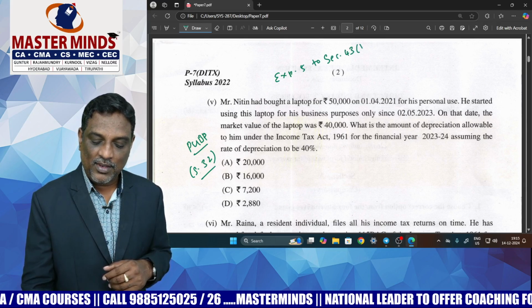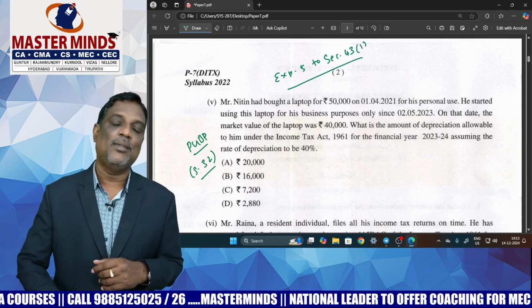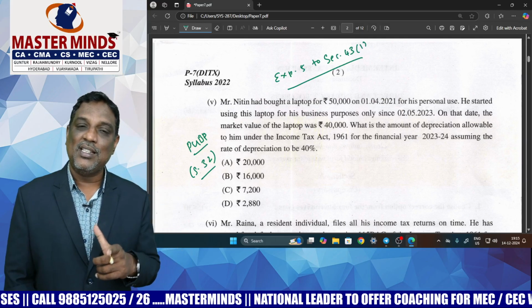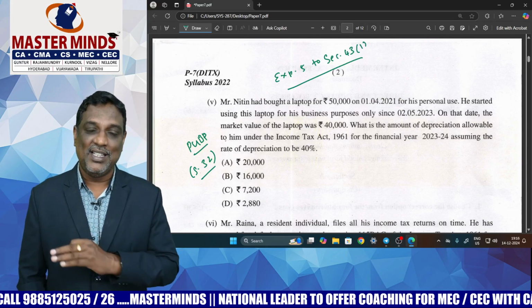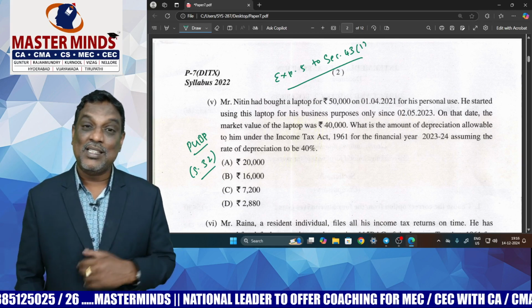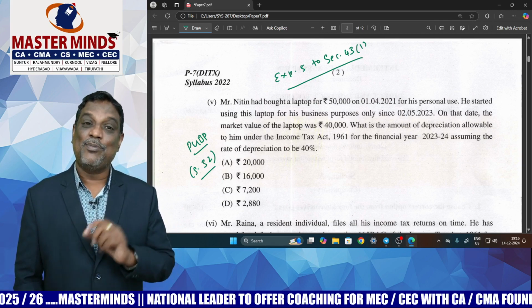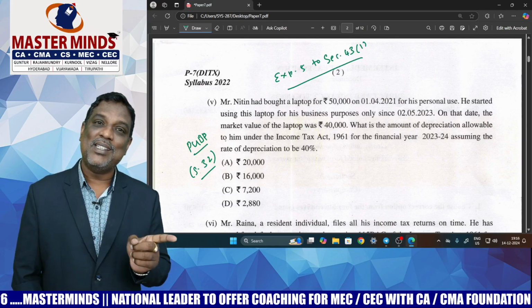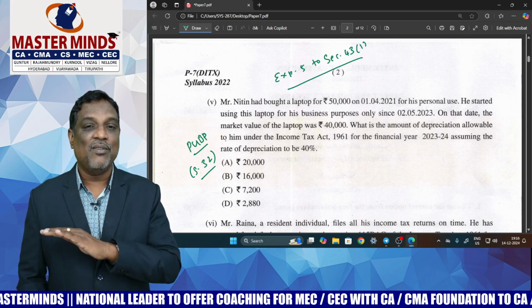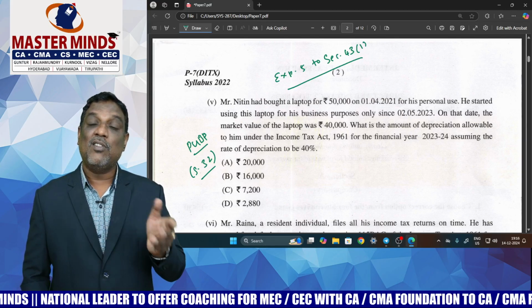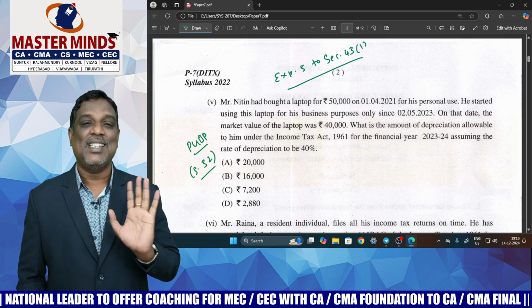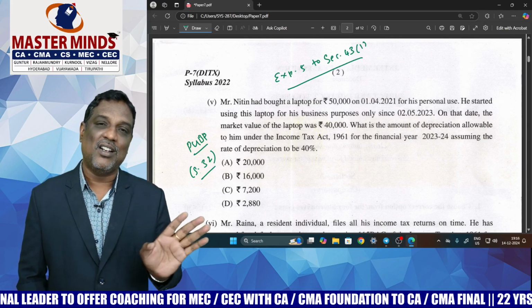Explanation 5 to section 43 subsection. Please go and verify that explanation. Explanation 5 deals with this provision: personal buildings brought into business. Explanation 5 is applicable to that. Any other personal asset brought into business, Explanation 5 does not attract it. Therefore, the actual cost is to be recorded in the books of accounts as it is. You can claim depreciation on actual cost.